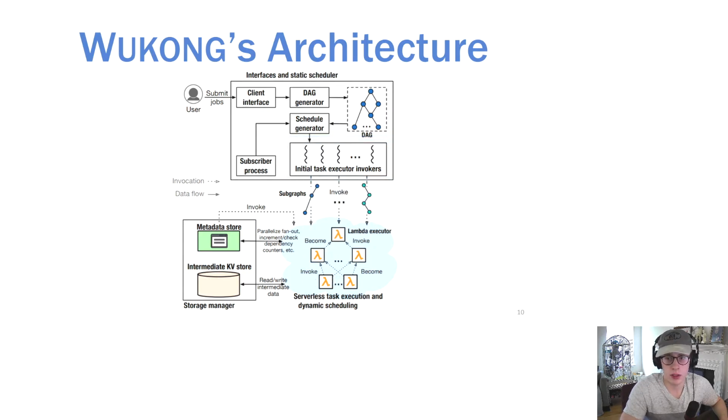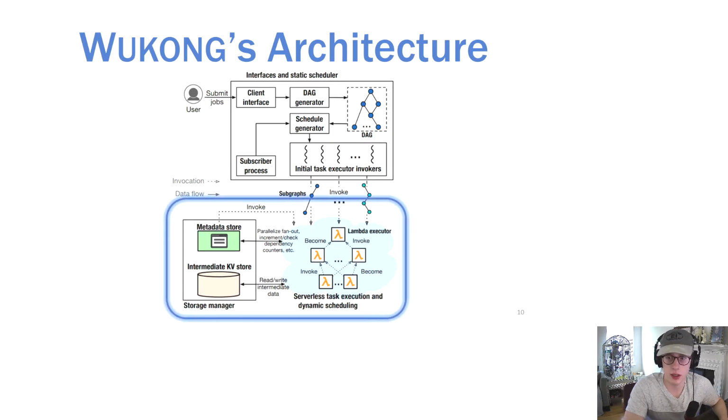Once invoked, the serverless executors begin executing and dynamically scheduling the tasks contained within their assigned subgraph. The use of subgraphs here allows the executors to accumulate a local cache of intermediate data, greatly reducing the need to transfer such data back and forth during the workload's execution. In addition, the process of invoking new executors is spread out across the fleet of existing executors, enabling WUKONG to rapidly invoke new functions and scale its pool of workers quickly. The use of a large pool of workers helps to mitigate the relatively modest hardware specs of each individual executor.